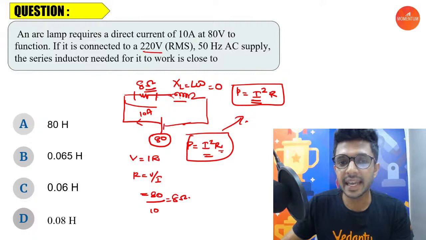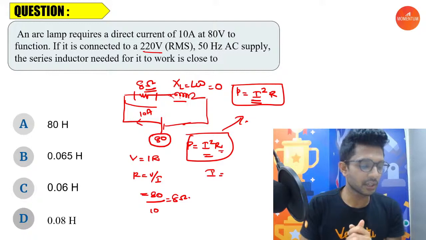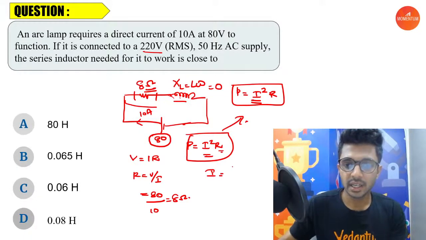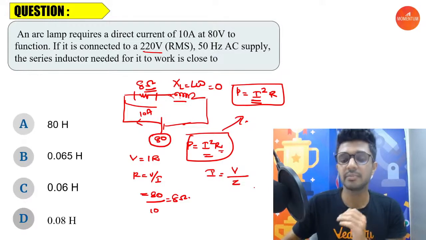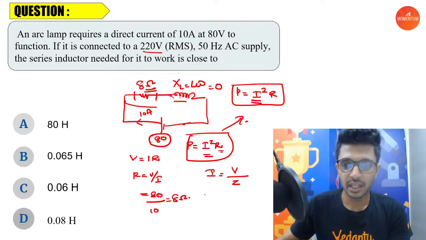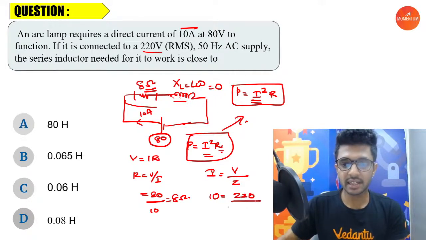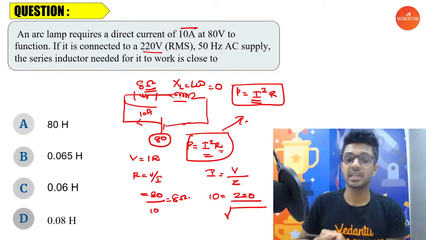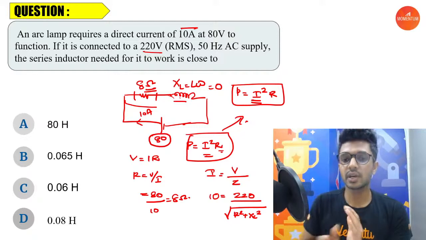Now, in an LR circuit, how will you calculate the current? That's the next part. What is the equation to calculate the current? It's very simple. That is equal to V divided by the net resistance, that we call impedance, V by Z. Now, the value of I that has to be there in the circuit is 10 ampere. We already know the voltage is 220, divided by Z. Z, which is impedance, is root of R square plus XL square.